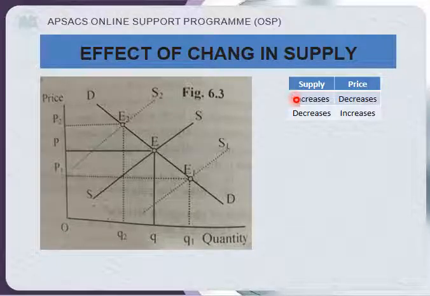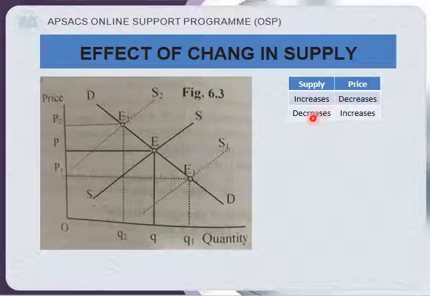But suppose the supply is increasing from Q to Q1, you can see the price is decreasing from P to P1. Understanding, class?